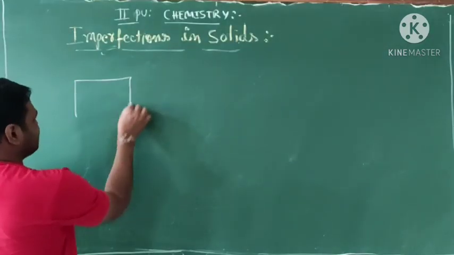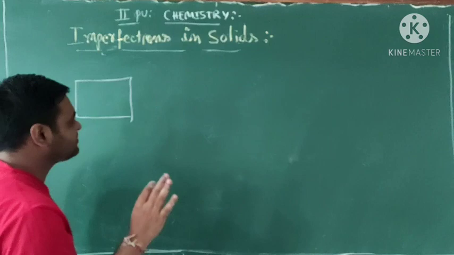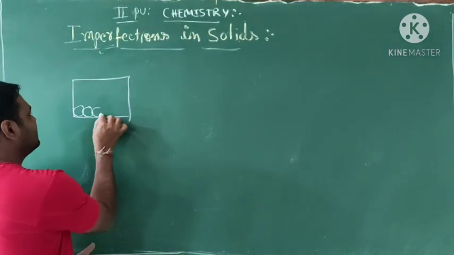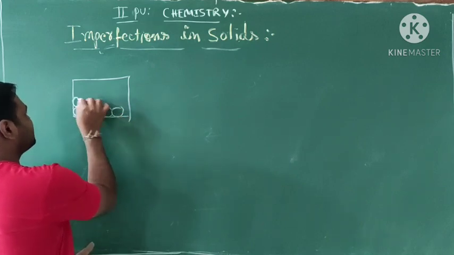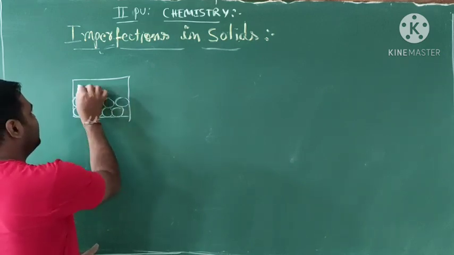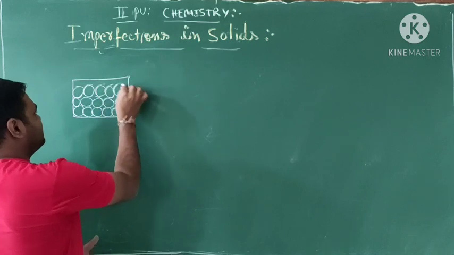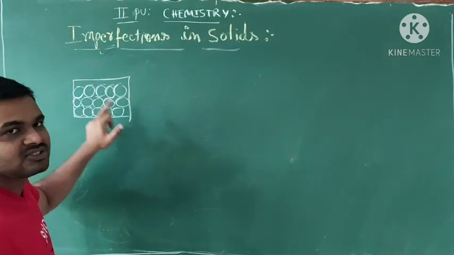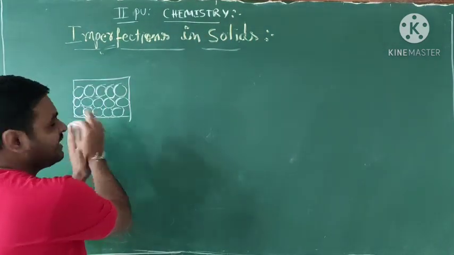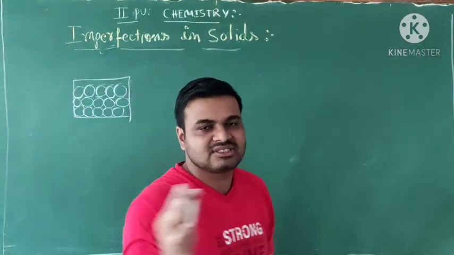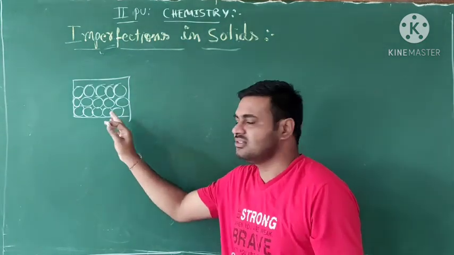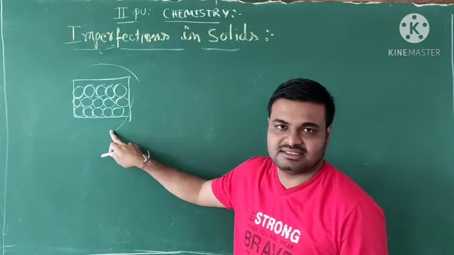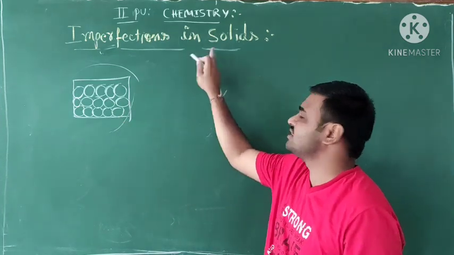This is one of the lattices. In this lattice, how are the solids arranged? This is a perfectly regular type of structure. Regular means the atoms are close to each other, like regular atoms, close to each other. This is called perfection, or we call it perfect solids.